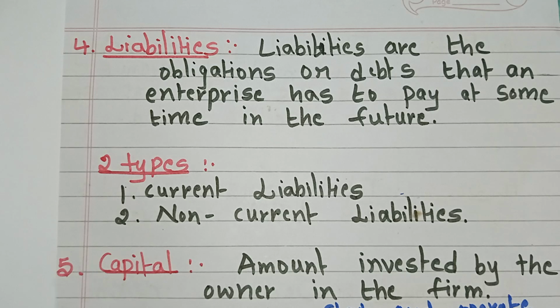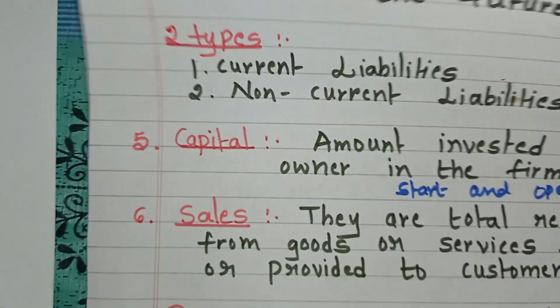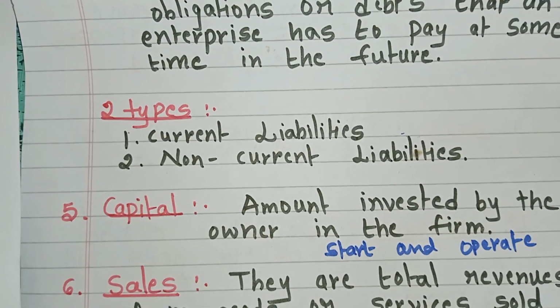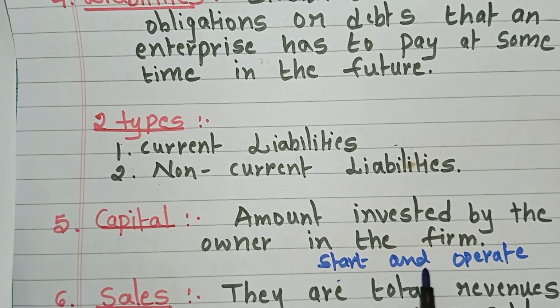For the purpose of generating income. Why will the company invest in the business? For the purpose of generating income. This is about capital: the amount invested by the owner in the firm, the fund used to start and operate the business.